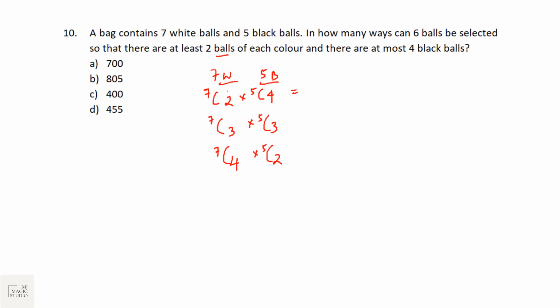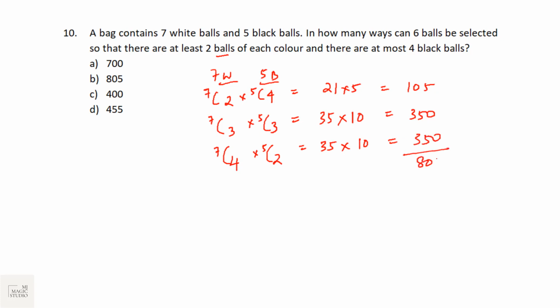Let's calculate. 7C2, 7 into 6 by 2, is 21. 5C4 is 5, that is 105. 7C3 is 35, 5C3 is 10, that will be 350. 7C4 is same as 7C3, that is 35, and 5C3 and 5C2 are same, that is 10, that is 350. Total 805. In 805 ways, we can select 6 balls from 7 white and 5 black balls such that at least 2 balls of each color are there and at most 4 black balls are there.